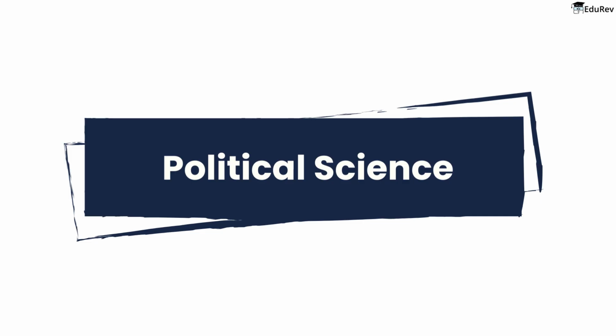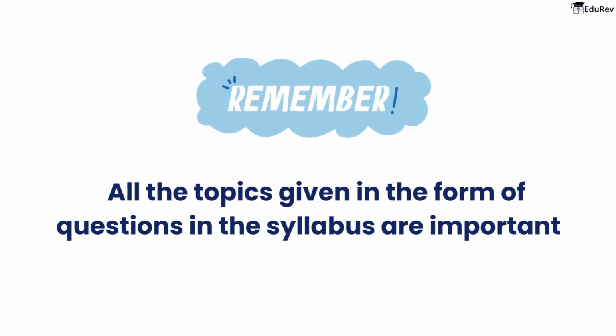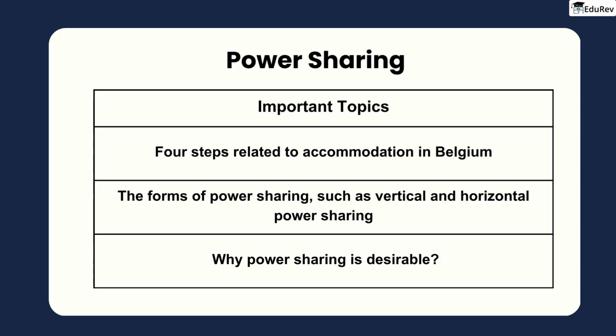Civics is a crucial part of the social science syllabus, consisting of 5 important chapters. In civics, a point to remember is that all the topics given in the form of questions in the syllabus are important. When it comes to power sharing, in the first topic learn all the 4 steps related to accommodation in Belgium given in the book. Be sure to focus on the forms of power sharing, such as vertical and horizontal power sharing. Additionally, you'll want to understand why power sharing is desirable.